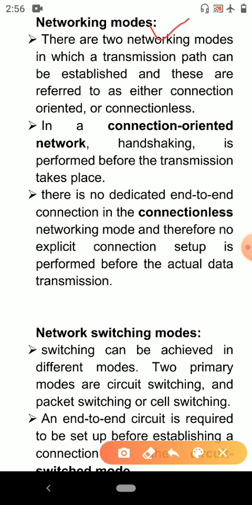Networking modes. There are two networking modes in which a transmission path can be established, and these are referred to as either connection oriented or connectionless. In a connection oriented network, a handshaking is performed before the transmission takes place.